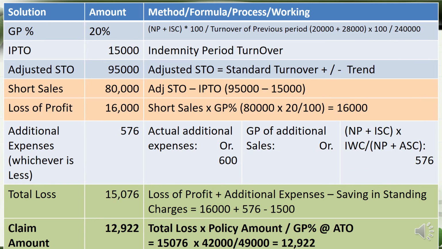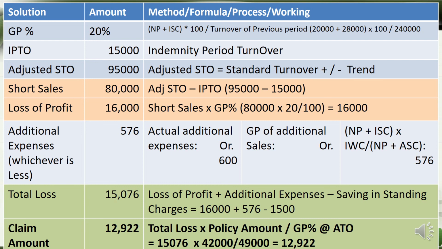Okay, now we have the fully completed table and the answer. The claim amount is 12,932. Students can verify from your textbook also. Though it may be given in a different template, the calculation is the same, but this template will give you an idea of how methodically you can calculate and arrive at the figure very easily.